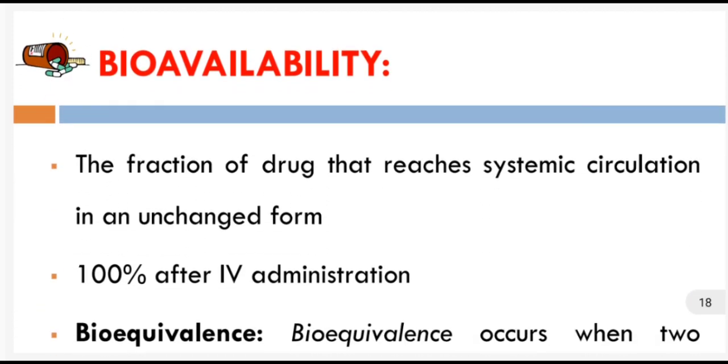And then another term is bioavailability. Bioavailability is the fraction of drug that reaches the systemic circulation in unchanged form. In IV administration there is 100% bioavailability. Bioavailability for IV administration is 100%.